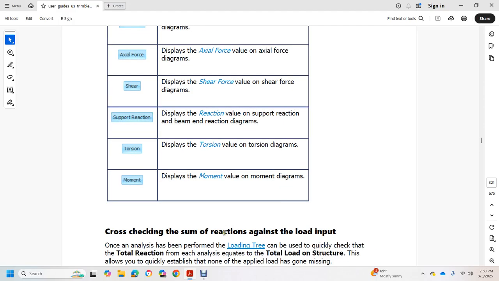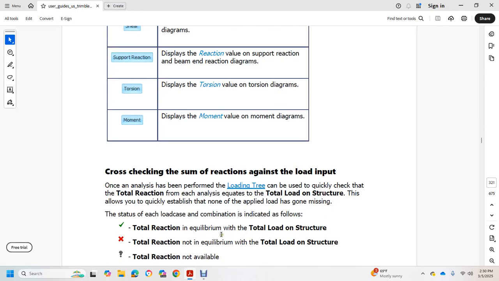Cross-checking the sum of the reactions against the load input, once the analysis has been performed, the loading total can be used to quickly check the total reaction for each of the elements against the total load of the structure.